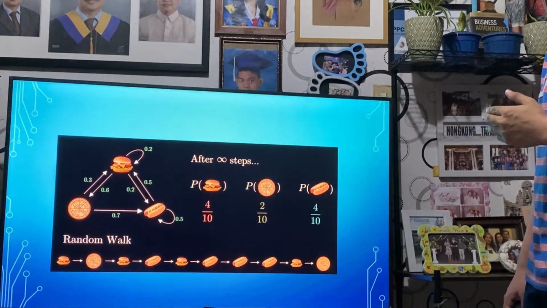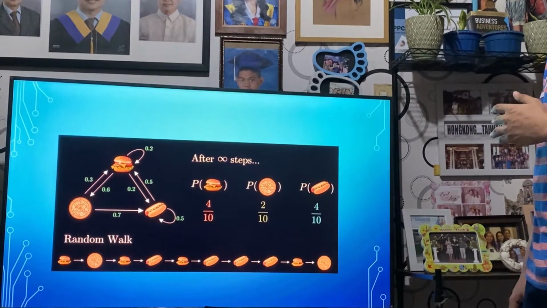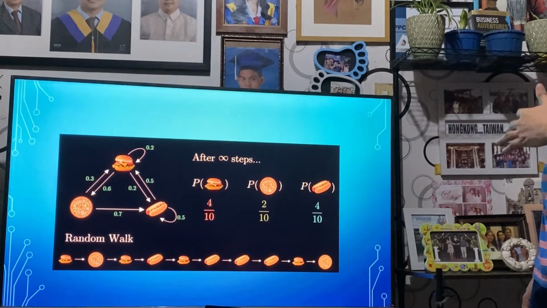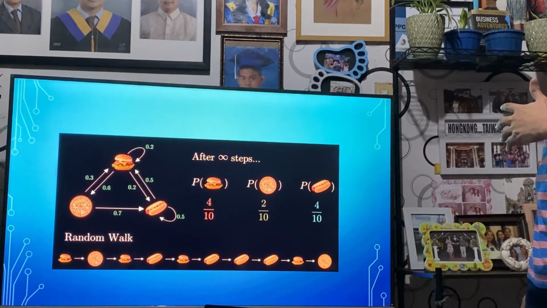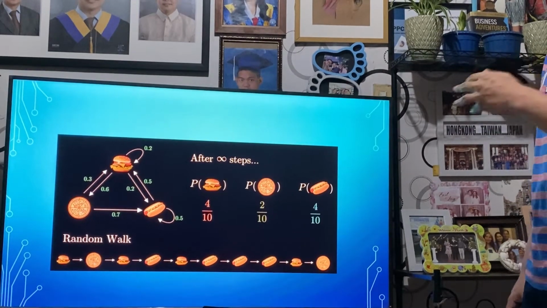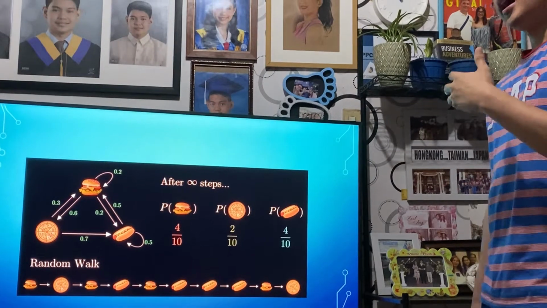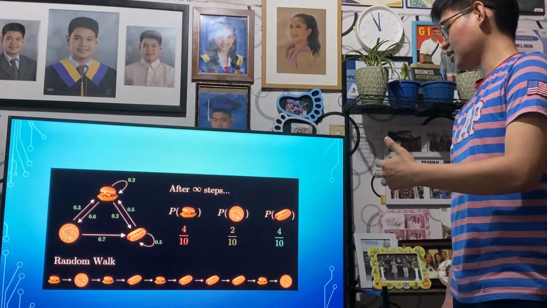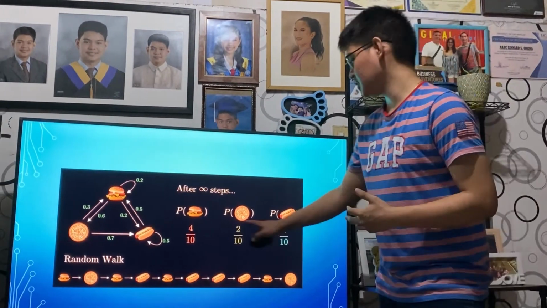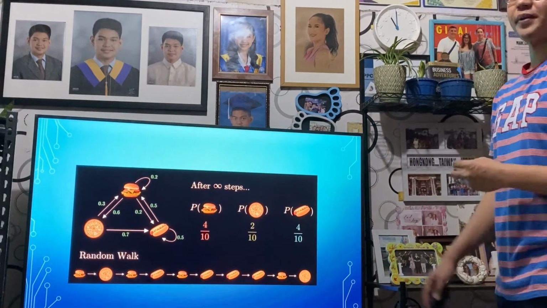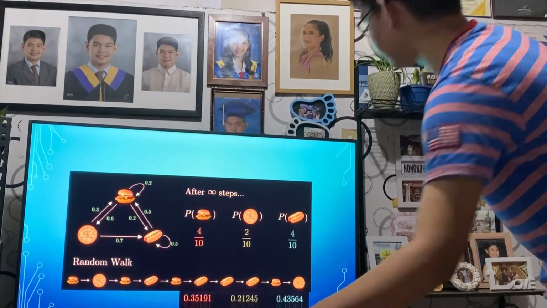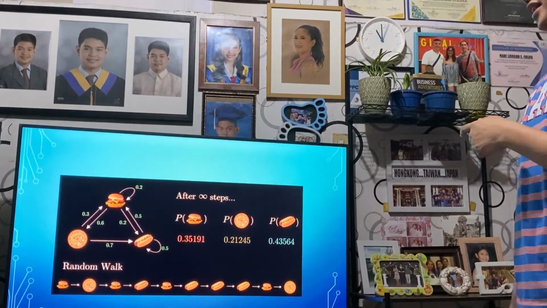For burgers, we have a probability of 4 over 10. For pizza, we have a probability of 2 over 10. And for hot dogs, we get a probability of 4 over 10. Now, if we continue indefinitely, meaning at a certain point, these probability distributions will stabilize. And we'll have these values.